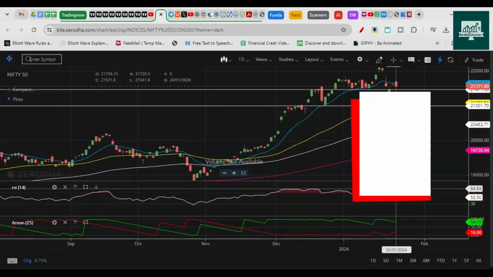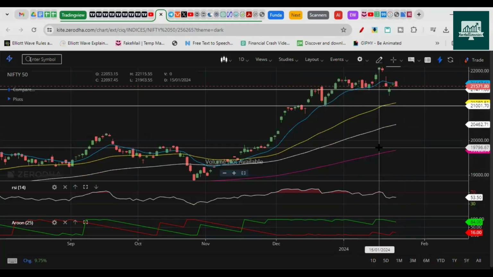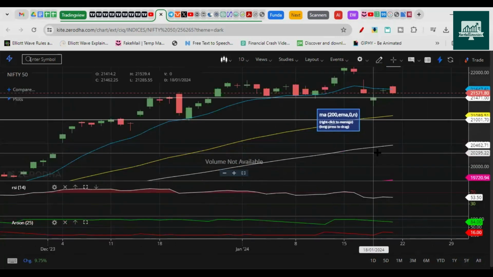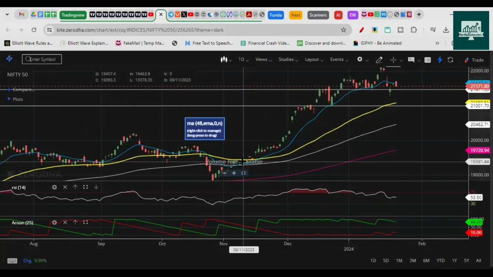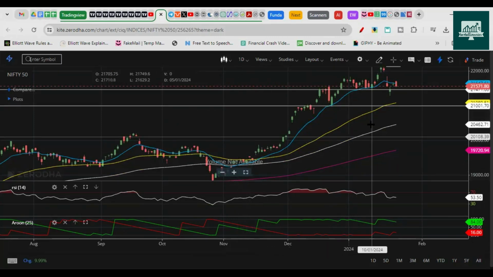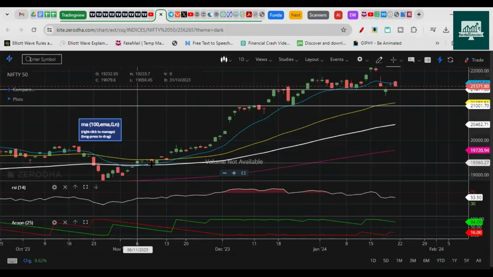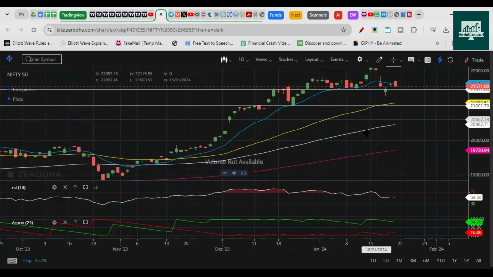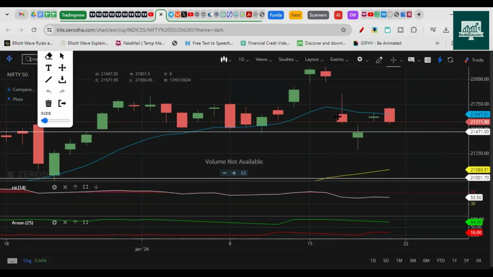You can see here I have multiple moving averages. This is the 13 EMA, this is 48 EMA, this is 100 EMA, and this pink one is 200 EMA. So here you can see Nifty after this particular time, I think 9th of November, has come down below 13 EMA. This is the first time after this many green candles, or this much of a move, that Nifty has finally come down below 13 EMA. Some cool down is expected here, right? So Nifty closed below 13 EMA here, here, here as well.